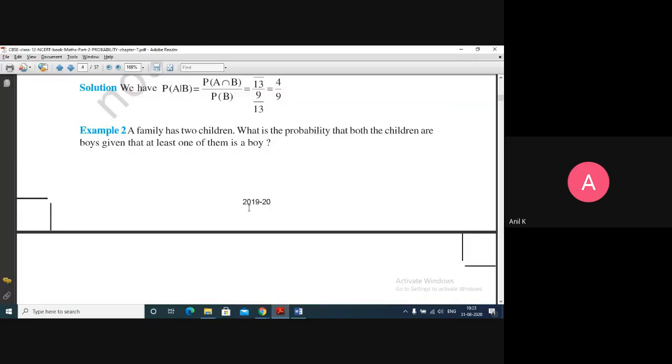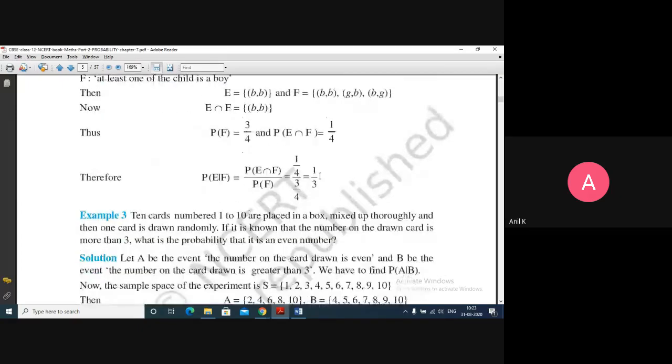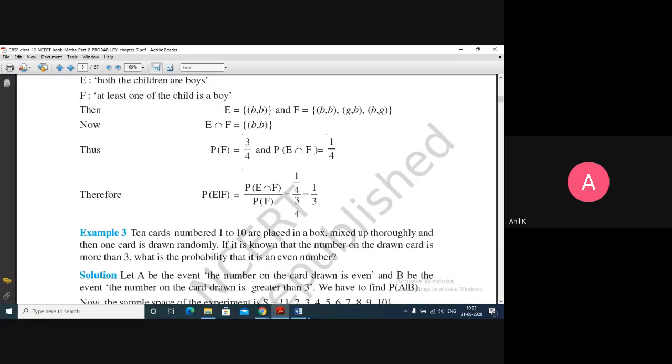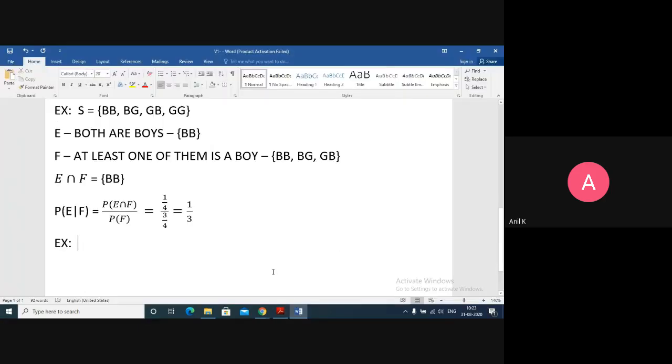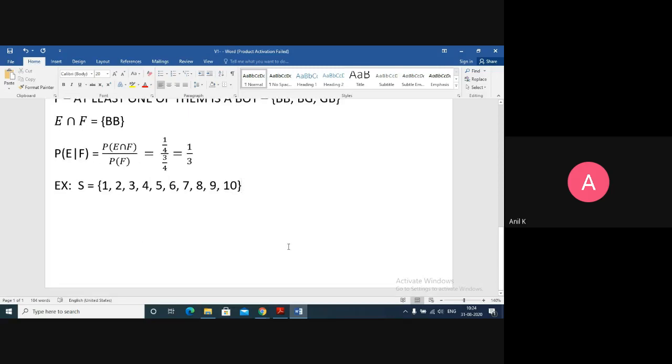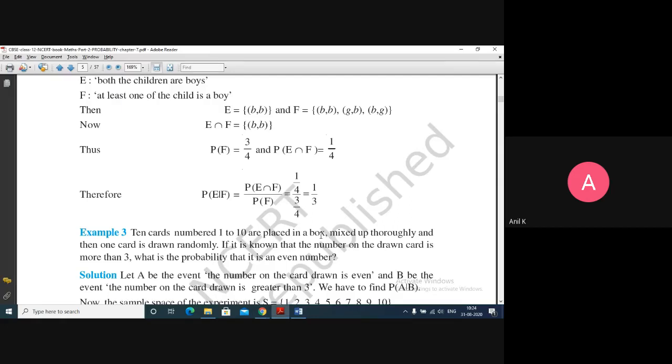So let me take the next example. Is our answer correct? Yes, 1 by 3. Next one. There are 10 cards numbered from 1 to 10 placed in a box. As I read the question, let me make the sample space. The sample space consists of the numbers from 1 to 10. Mix it up thoroughly, and one card is drawn randomly. So one card is picked up.